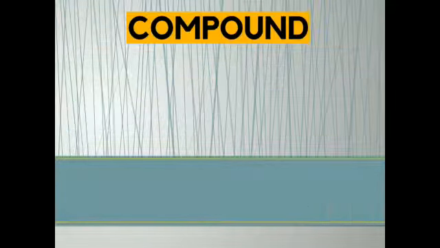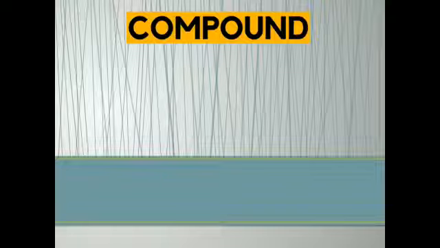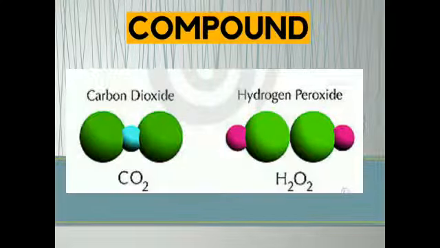Now we will discuss the compound. What is compound? A compound is a pure substance made up of two or more elements that are chemically combined in a fixed ratio by mass. For example, carbon dioxide, hydrogen peroxide. Now see the formula of carbon dioxide. It shows one atom of carbon and two atoms of oxygen.